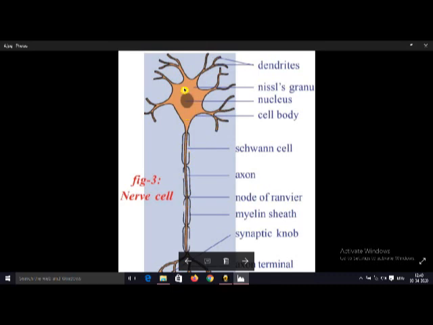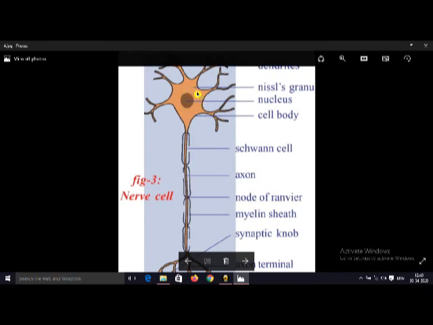Like this, cell body is there. In the cell body, nucleus is present in the center, and in the cell body, cytoplasm is there. In the cytoplasm, granules are present. They are called Nissl granules. And from the cell body, small branch-like structures arise. They are called dendrites. And the long branch-like structure is called axon.